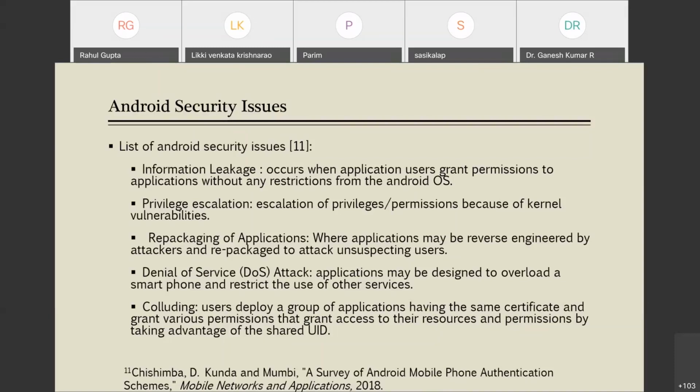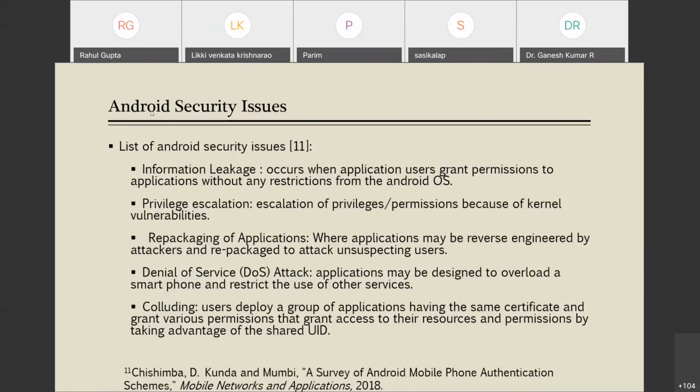Next is repackaging of apps. It is very easy to unpack an Android app. An Android app could be unpacked with the help of freely available software known as APK tool. So you could easily unpack any Android app and append your code that could be malicious in nature. That is known as repackaging of an app. Next is denial of service attack. You know what a denial of service attack is? An application may be designed to overload the smartphone and restrict the use of other services. It means they try to consume your bandwidth.